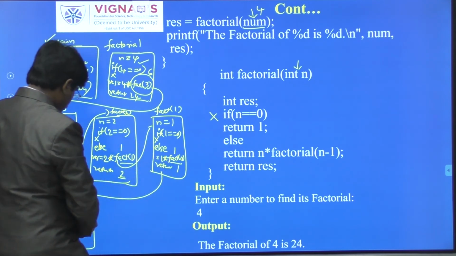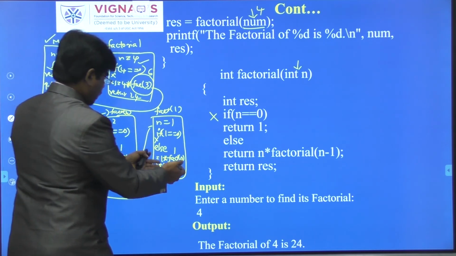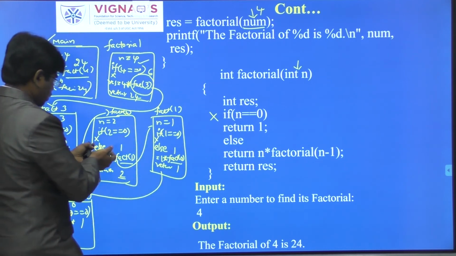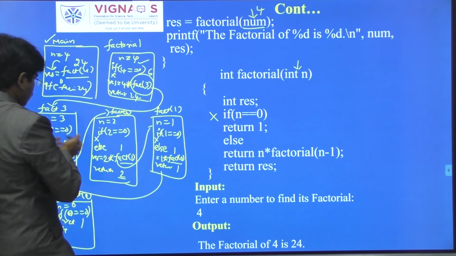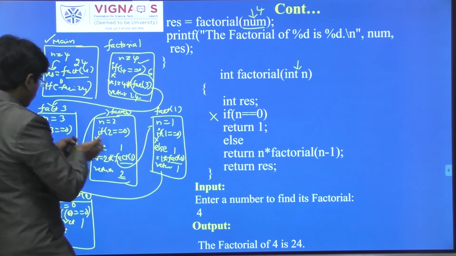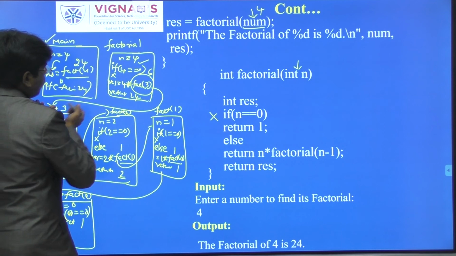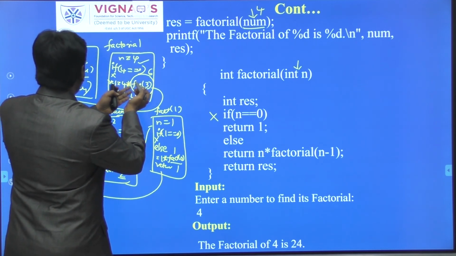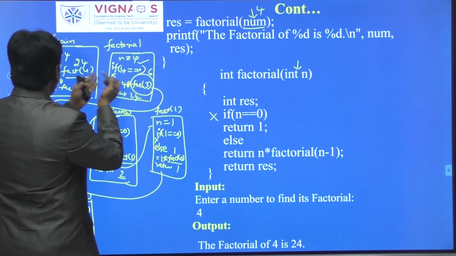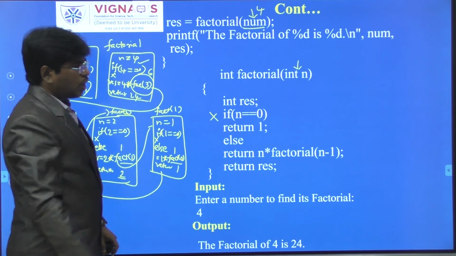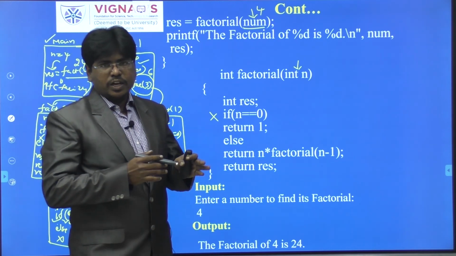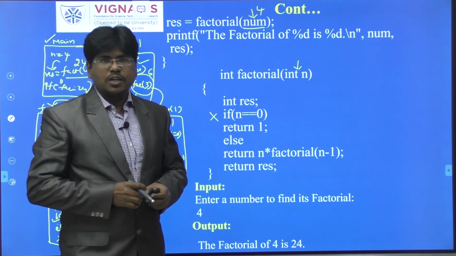Here this function is called by this one, so the value is returned from here. Here this function is called from this function, so the value is returned to this function. Again this function is called by this function, so whatever the value is there, it has to return to this function. Again this function is called by this function, so the value is returned from here to here. Again the function is called by the main function, so the value is returned from here to here. So in this way the control will be moving in the forward direction as well as the backward direction in order to execute the recursive functions.